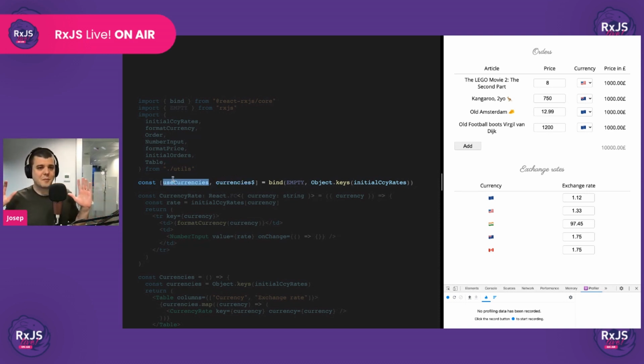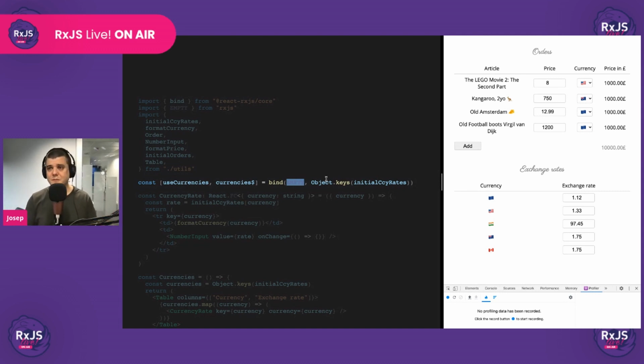Now, maybe using bind here looks like an overkill, but it has two advantages over using React context. Well, the first one is that it is a lot easier to set up. And the second one, which is the most important one, is that if in the future the currencies become a dynamic value, then we can replace this empty observable with the real observable that will represent those dynamic values. And so this empty here is like a placeholder for whenever we have to bring this to life in the future.